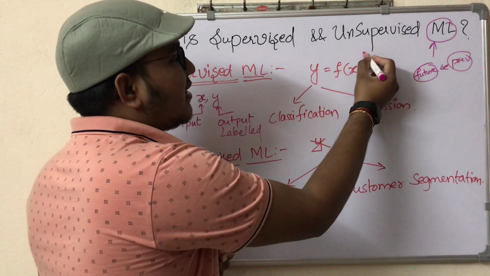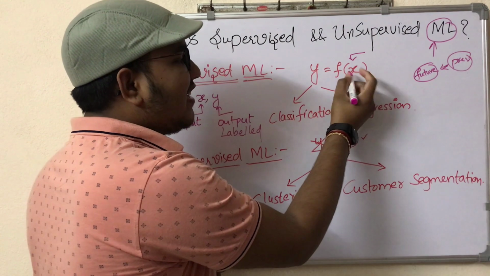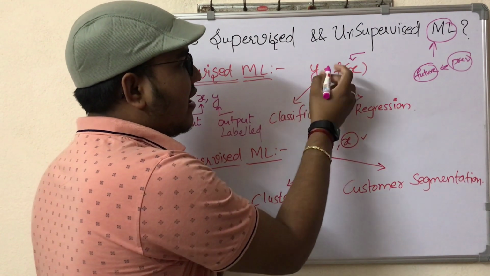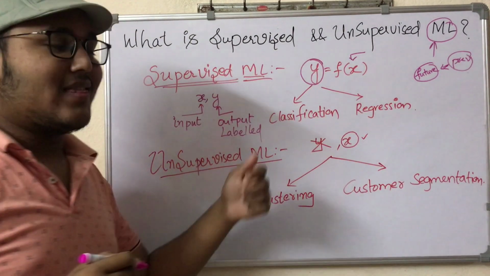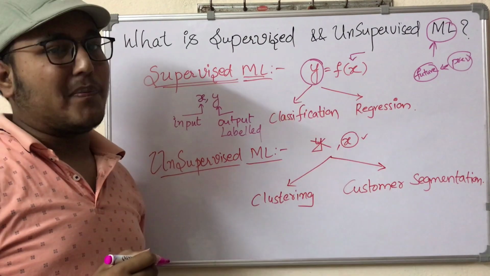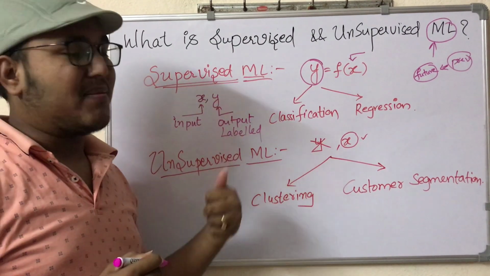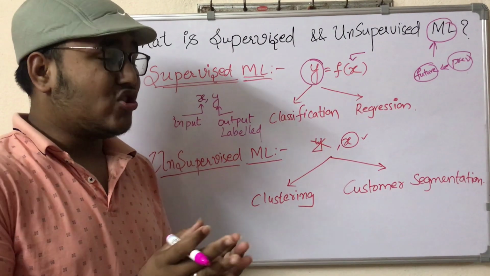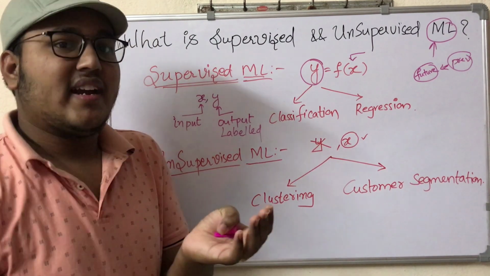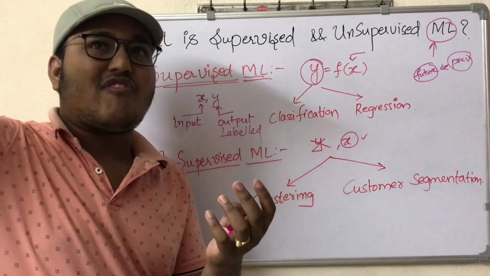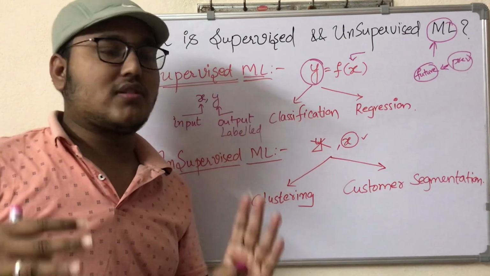If you give the value of x to a function and it determines the label or the output, then it is known as a supervised machine learning algorithm. Basically, supervised machine learning takes previous data, finds the patterns, and predicts for future data.